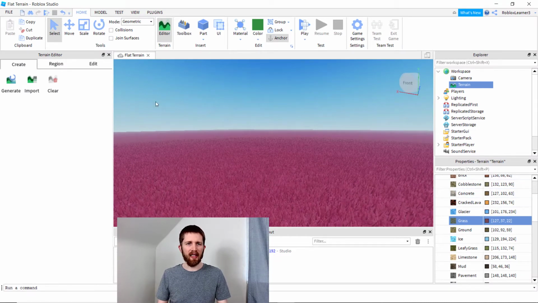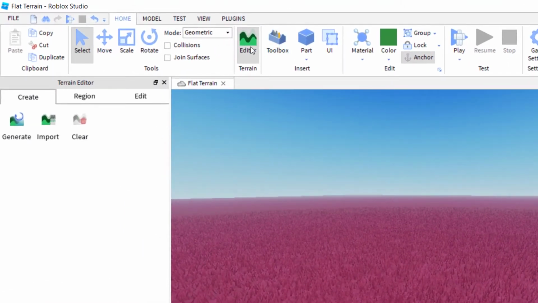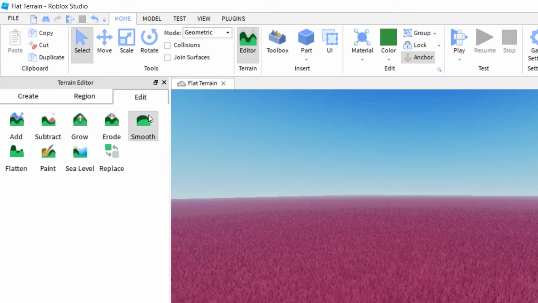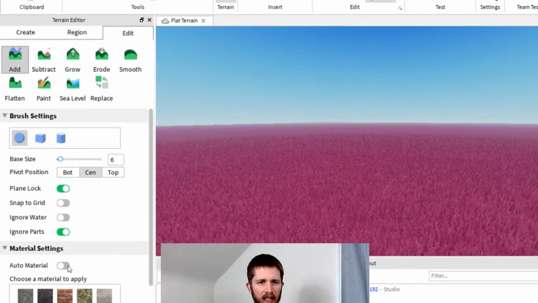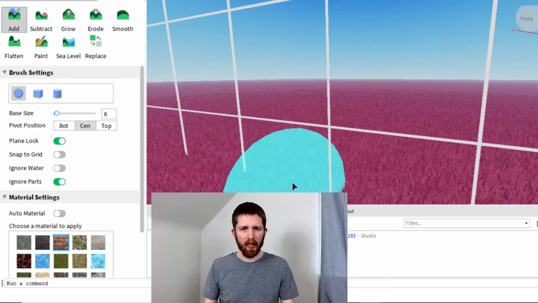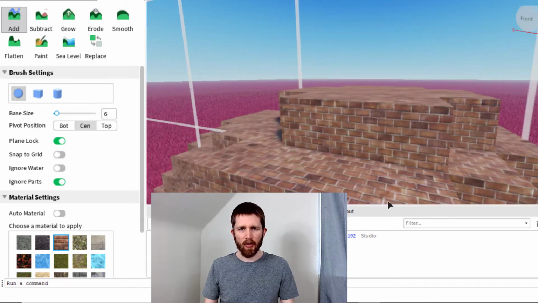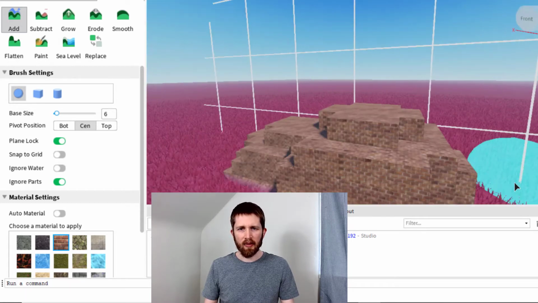Now let's say I wanted to change something else. So right now I only have grass in there. I'm going to go ahead and go to the terrain editor. So in order to do this, just click on editor. It brings up the terrain editor. I'm going to click on edit, and let's go ahead and add some terrain. And I'm going to go ahead and add some brick. So now I have some bricks that I'm adding here, and you can see what I just added.